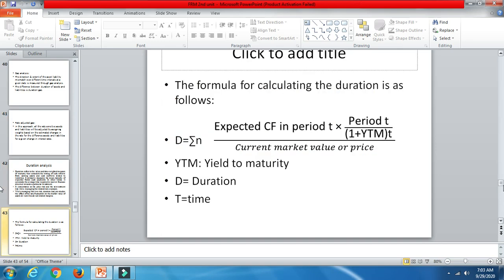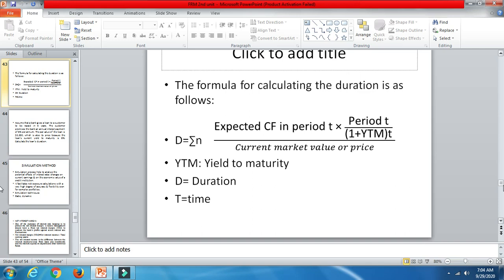So the formula for calculating the duration analysis is the sum of expected cash flows in period T times period T, divided by (1 plus YTM) to the power T, the whole divided by the current market value or price. YTM is your yield to maturity, which is nothing but the returns from a particular investment asset. D is your duration, N is time, CF is your cash flows in a particular period, and T is the time.